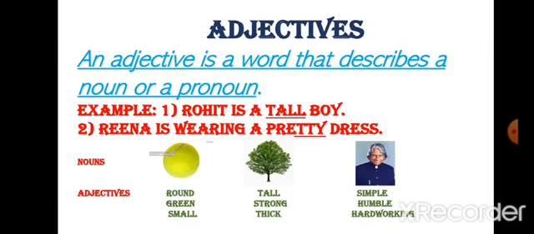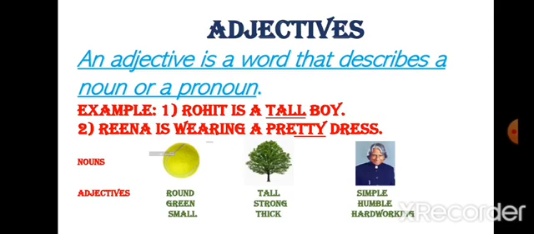Alright. For example, you see I have given here three pictures of nouns. First one is a ball. As you can see, this is the picture of a ball. So I have written adjectives here. What can describe the ball? It's round in shape. So I have written round. Then it's green in color. So I have written green. And it's small. The ball is small. So I have written small. So all these three words, round, green, small, are describing the ball. So these three are adjectives.